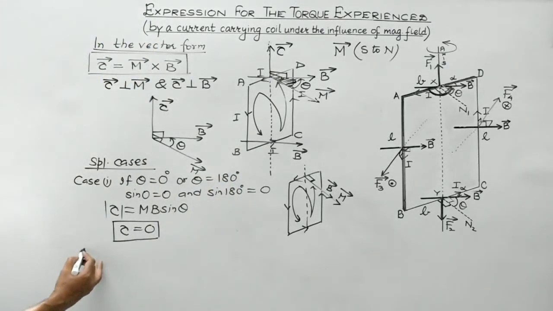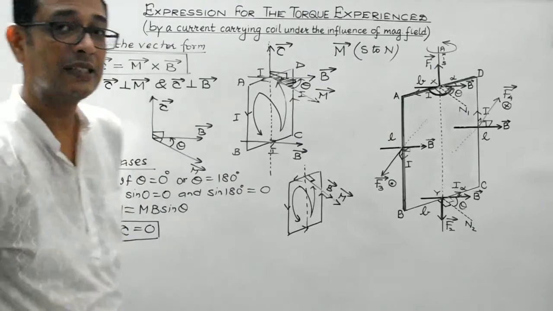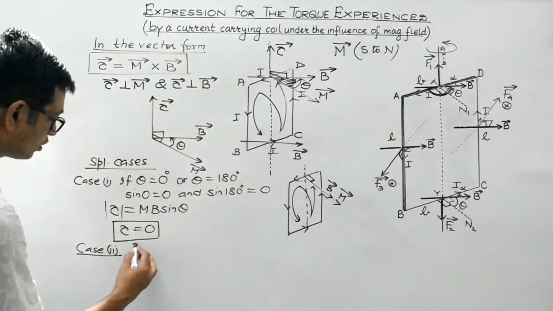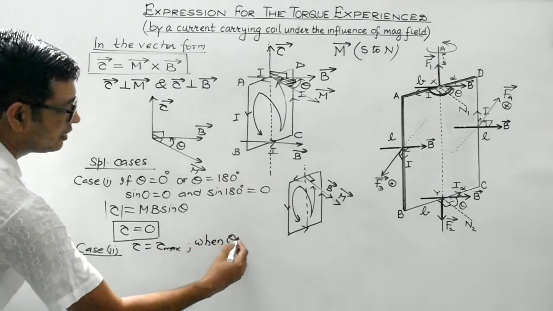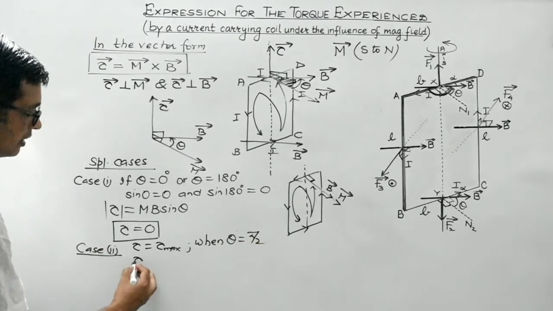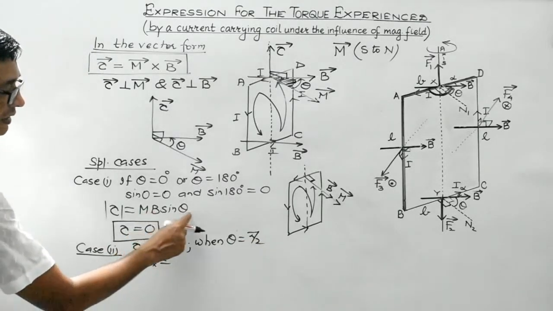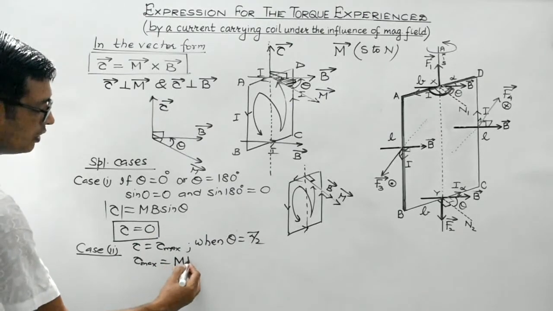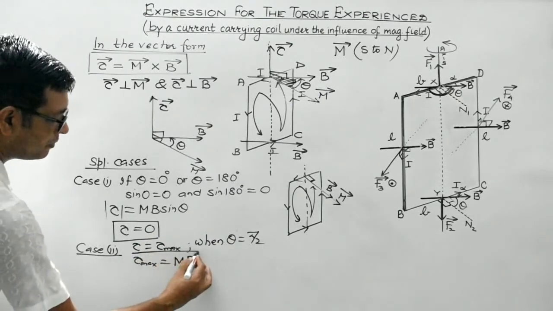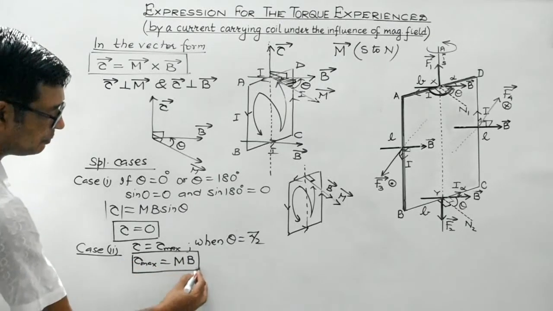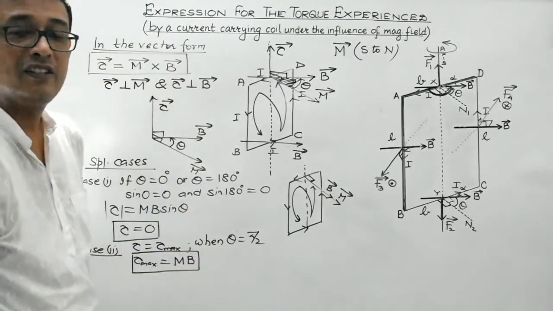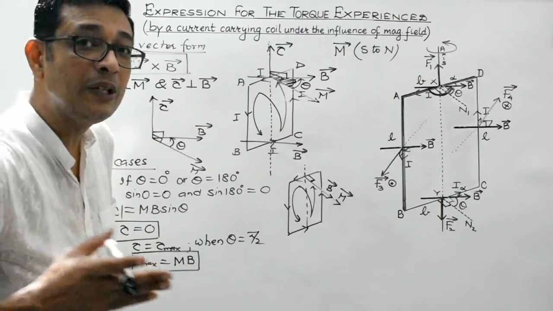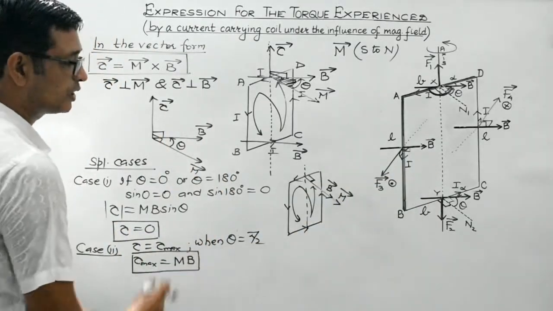Okay. Case 2, maximum torque. Now the value of tau would be maximum when the value of sine theta is maximum. So tau is equal to tau max when theta is equal to 90 degree, and tau max would be equal to mb, since sine 90 is 1. So the expression for the maximum torque is m into b. M is the magnetic moment, b is the strength of the magnetic field. And this is the situation when the magnetic field lies along the plane of the coil. In that case, it will experience maximum torque.